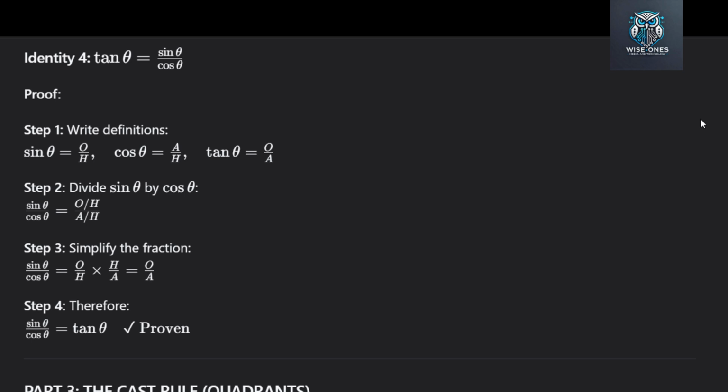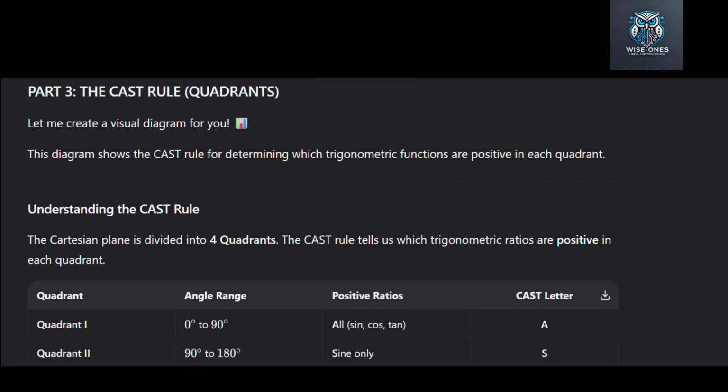Step 3. Simplify the fraction. When dividing fractions, we multiply by the reciprocal, so it becomes opposite over hypotenuse times hypotenuse over adjacent. The hypotenuse cancels out. We are left with opposite over adjacent. Step 4. Therefore, opposite over adjacent is tangent theta. So sine theta over cosine theta equals tangent theta. Proof complete. Please write these proofs down. They often come up in exam questions where you're asked to prove or derive them. Write the steps in your exam. Now, let us move to part 3, the CAST rule.